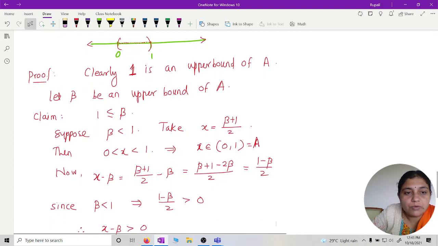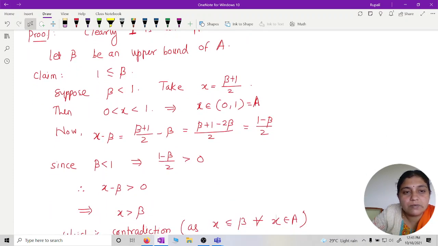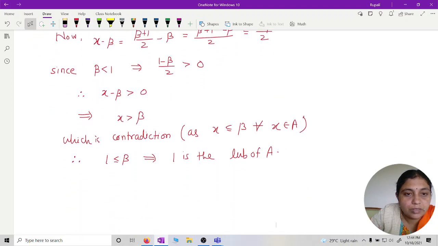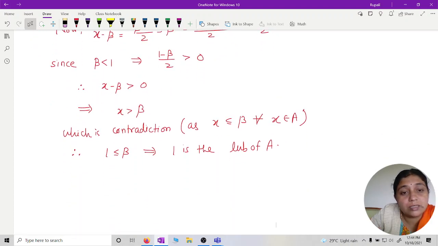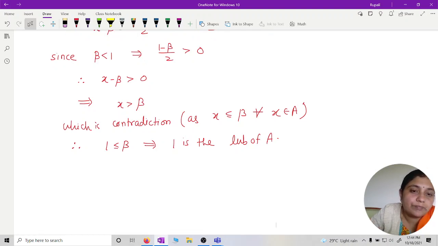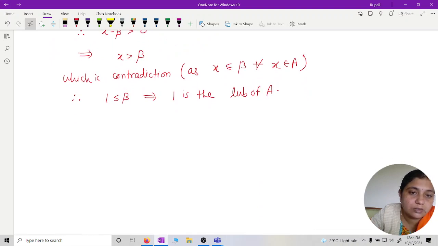So if I want to prove 1 is less than or equal to beta, we have assumed, suppose it is not, and we have arrived at a contradiction by constructing an element which belongs to that set and which is greater than that upper bound beta. Because beta is an upper bound and we have constructed one element which is greater than that, that is a contradiction.